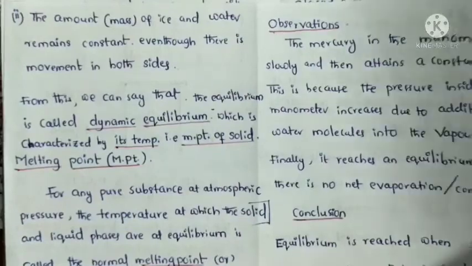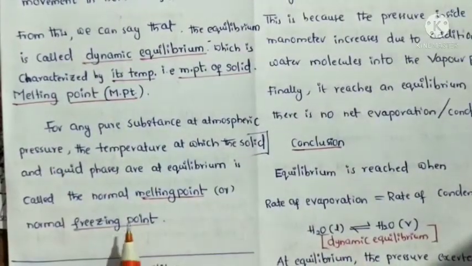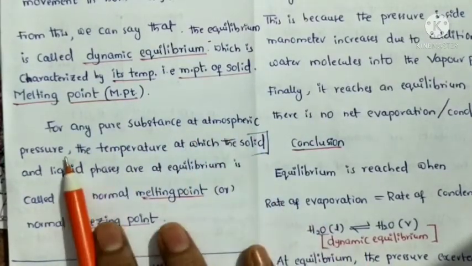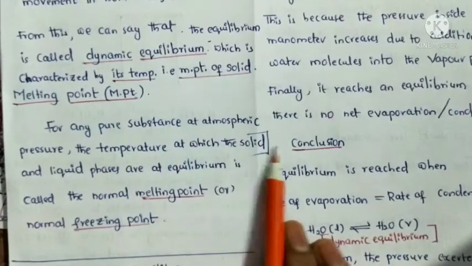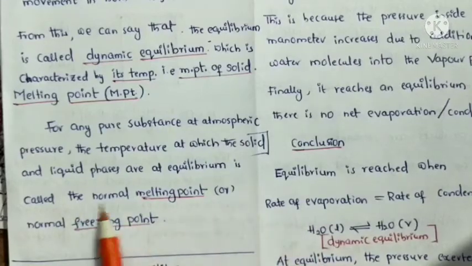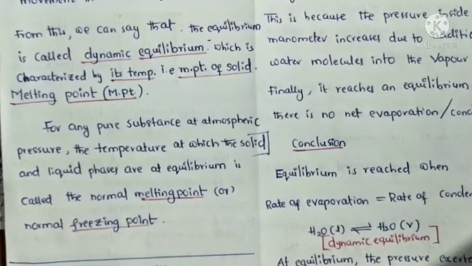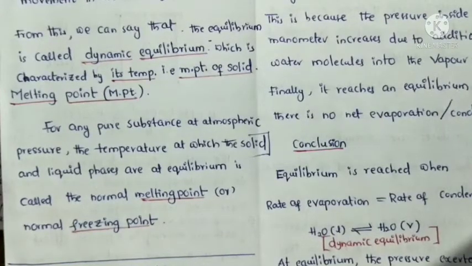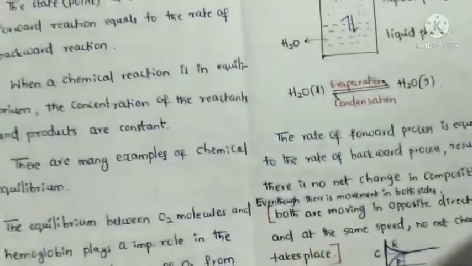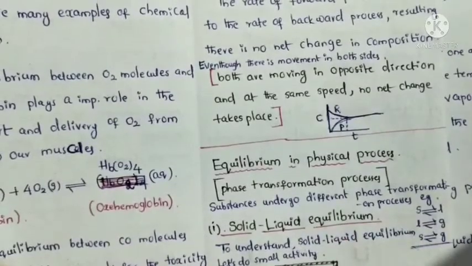Now, define the melting point. What is the melting point? For any pure substance at atmospheric pressure, the temperature at which the solid and liquid phases are at equilibrium is called the normal melting point or normal freezing point. So this is the information about solid-liquid equilibrium.